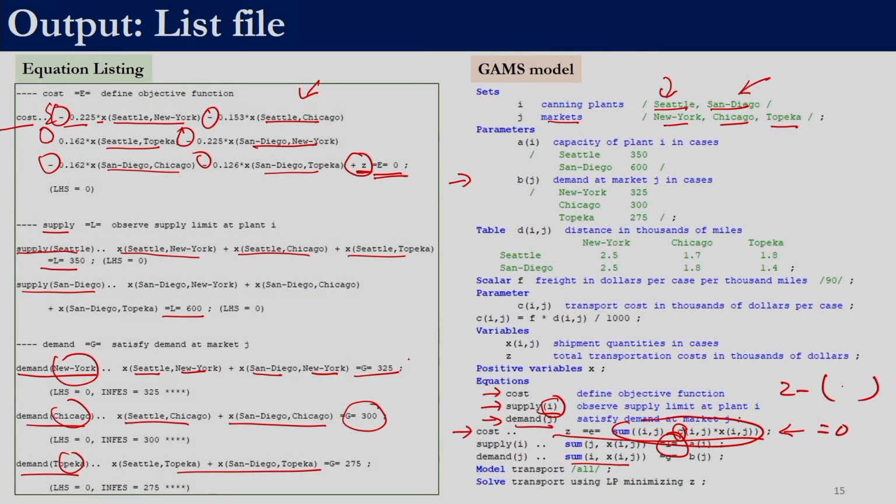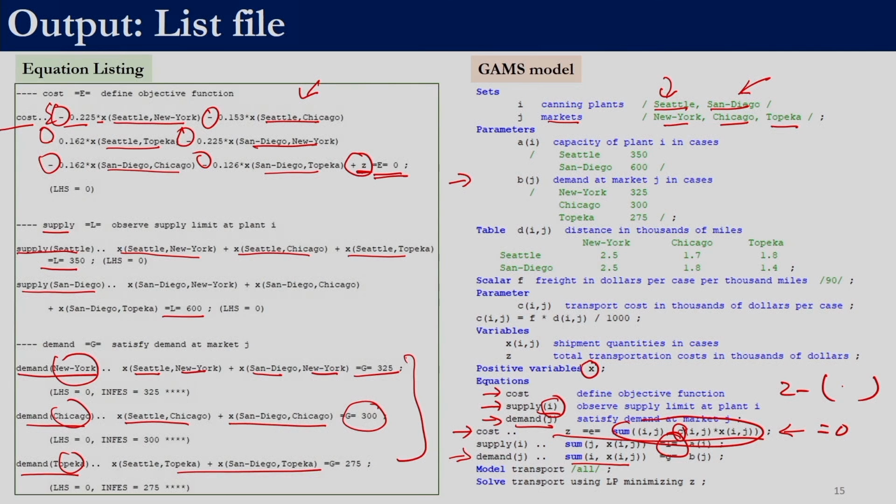So we do not need to explicitly specify these equations when we were writing the model. The model we wrote in a very compact way, similar to what we would develop using pen and paper. That is the advantage of GAMS, that the model which we develop in algebraic form can almost be directly coded into GAMS.